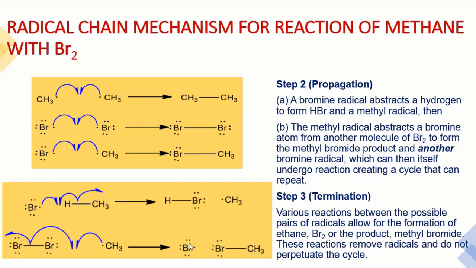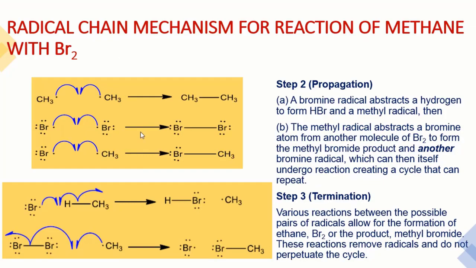And now the last step, when a number of molecules are created, is the termination. Termination means we are going to stop the reaction. All the radicals combine together and make a neutral molecule. There are 3 possibilities. Methyl radical with methyl radical converts to ethane. Bromine radical reacts with bromine radical, we get the bromine molecule. Methyl radical reacts with bromine radical and makes methyl bromide. So this is the termination, we stop the reaction. So the radical mechanism, or radical chain mechanism, or free radical mechanism, consists of 3 steps: initiation, propagation, then